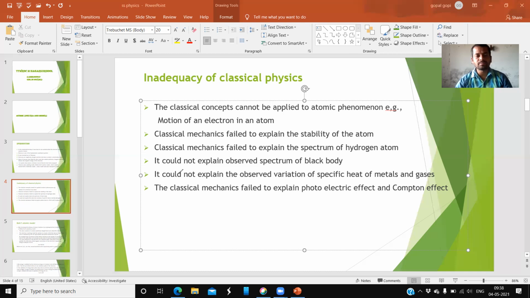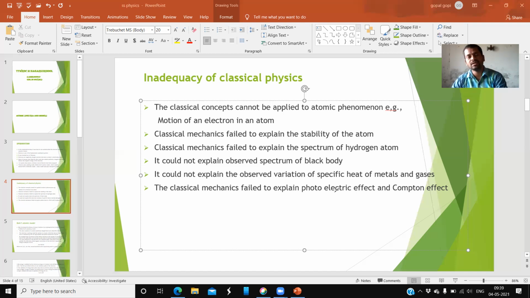it could not explain the observed variation of specific heat of metals and gases. Observed variation means that certain changes are occurring in the specific heat of the metals or gases. When the temperature changes, specific heat is also changing. So specific heat is dependent on temperature.